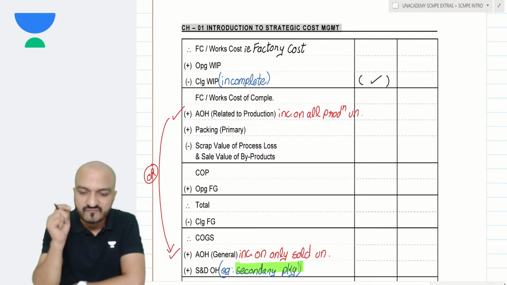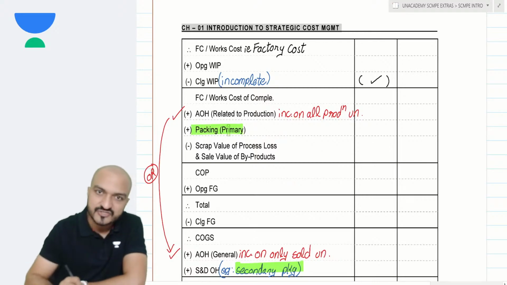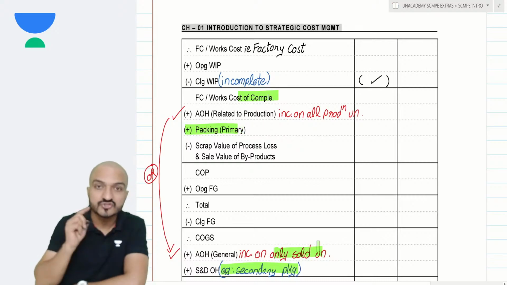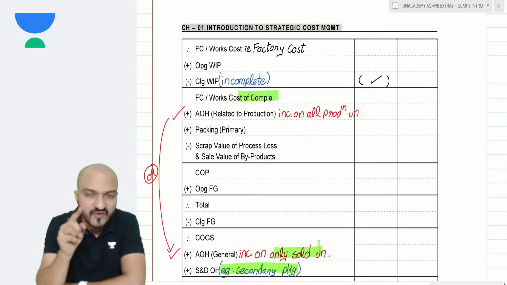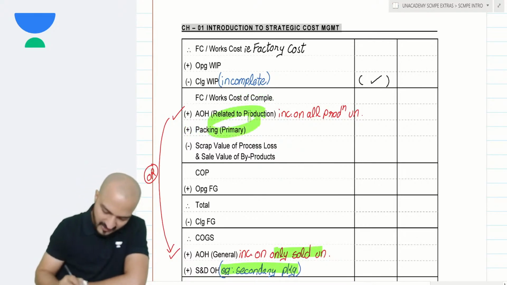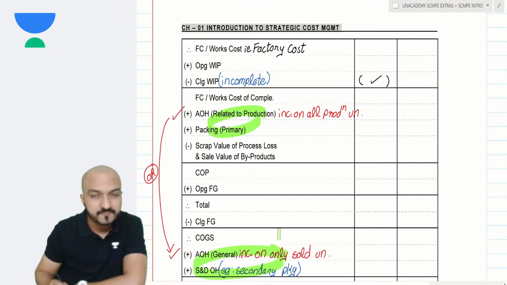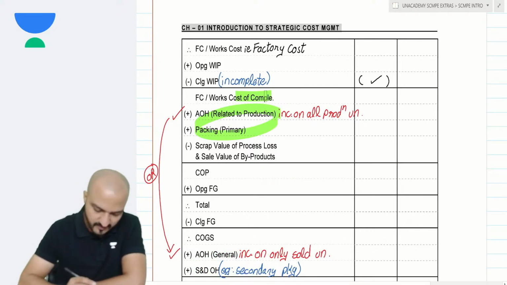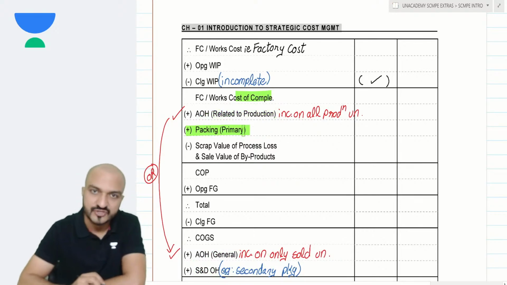The cost of the seal which is put becomes primary packaging. Primary packaging is incurred on all completed units. Secondary packaging is incurred only on sold units. See, this is where my cost over here are different than the cost over here. Yeah, these items of cost are incurred on all completed units. Acha, tell me, will you incur primary packaging on incomplete units?